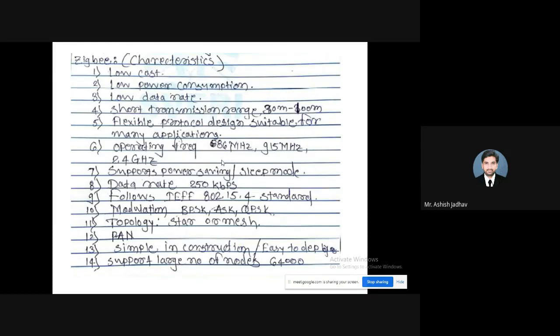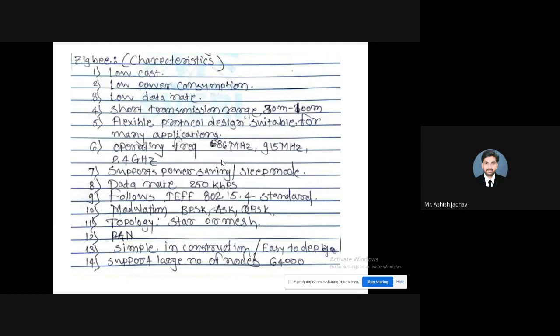So of course it is a battery operated device, and you can use it for battery operated devices because its sleep time is more, active time is less, data rate is moderate, and range is large.